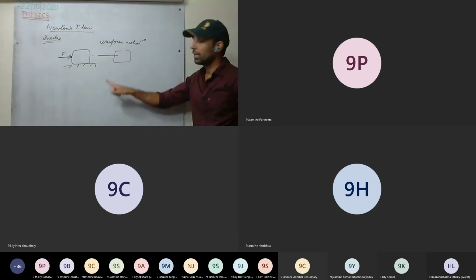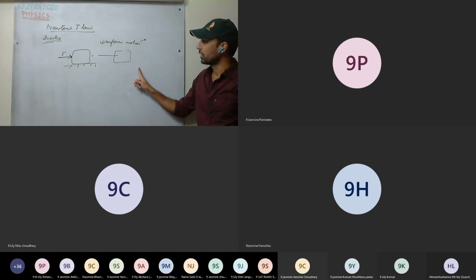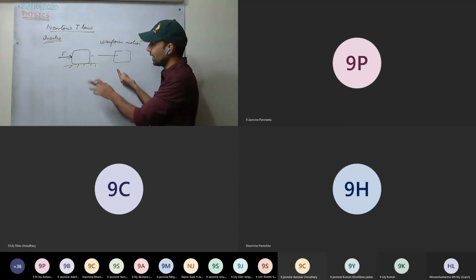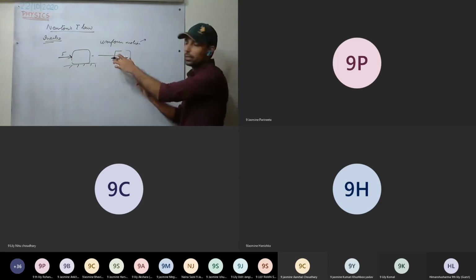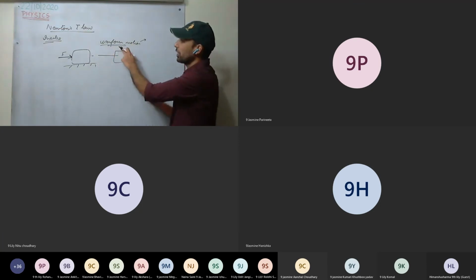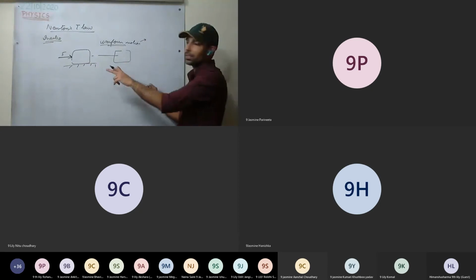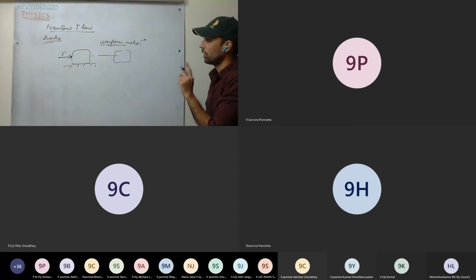So before Galileo, this view was held, and there is a problem with this view, which we'll discuss after some time. Before Galileo, it was believed that if you apply force on a body, it will be set into motion, and to keep the body in uniform motion, we have to constantly keep applying the force on the body. This was the view before Galileo.